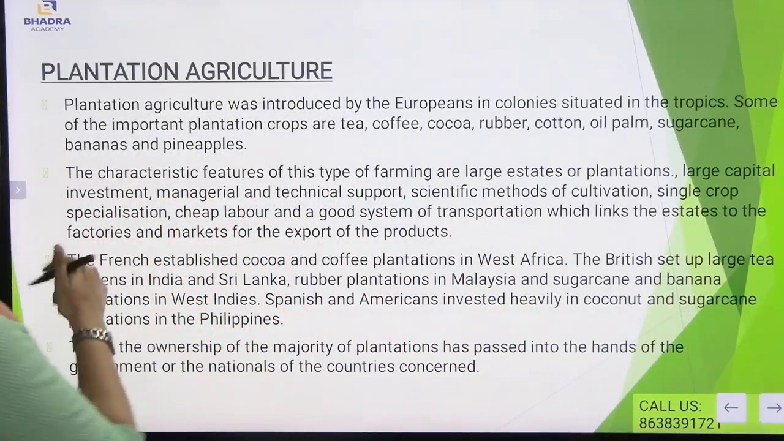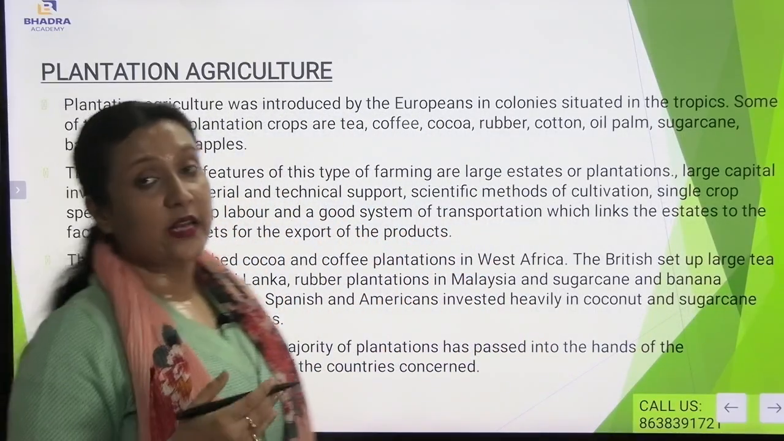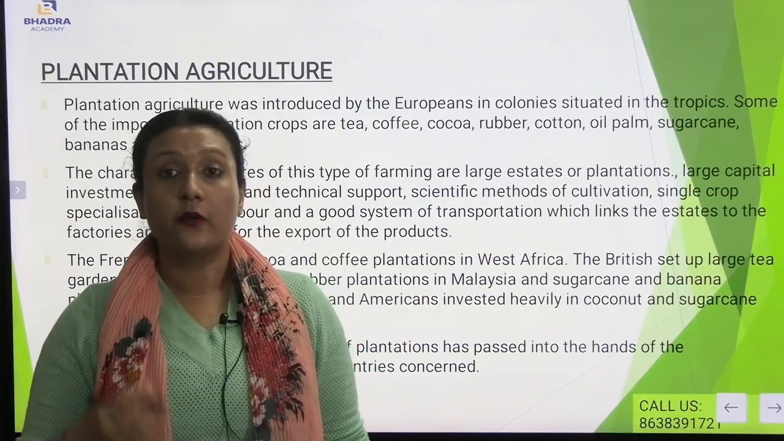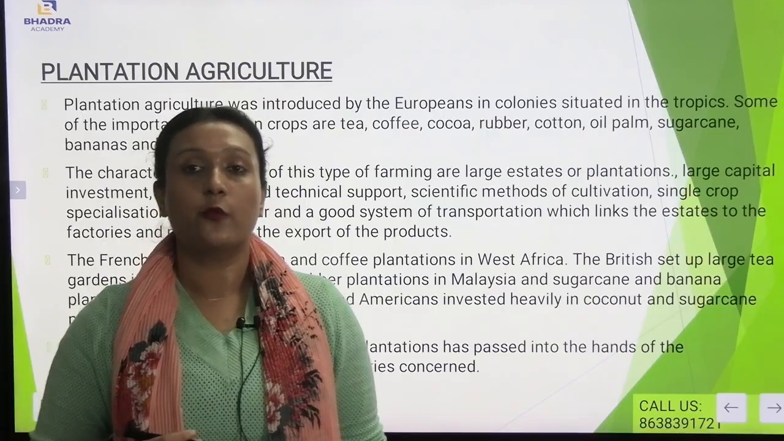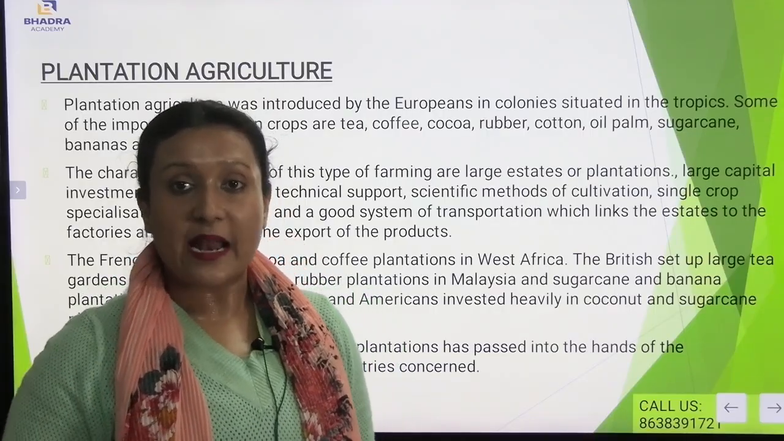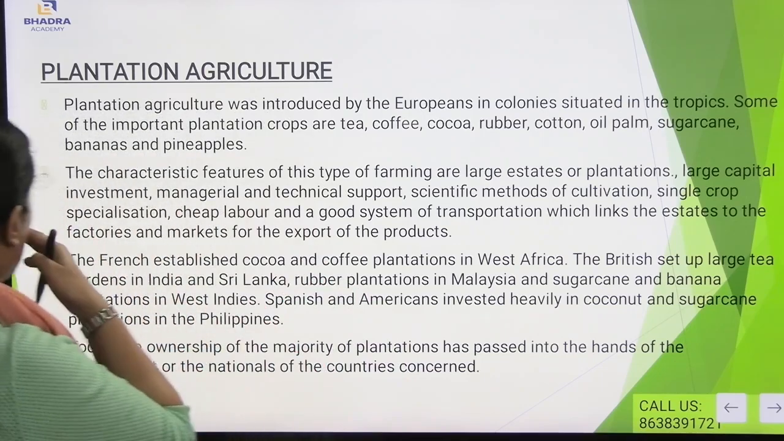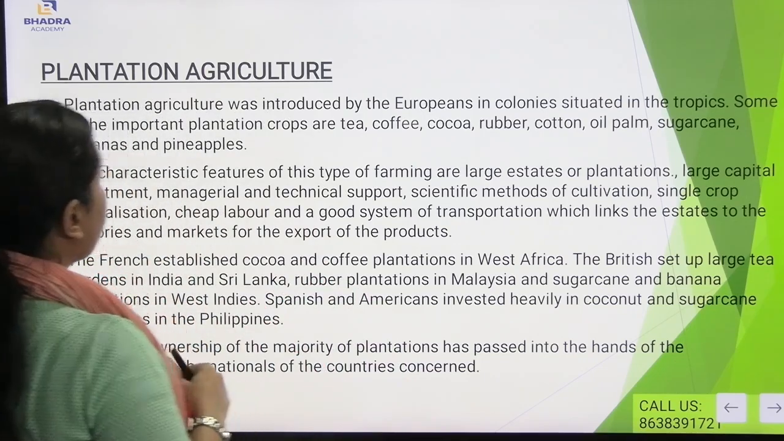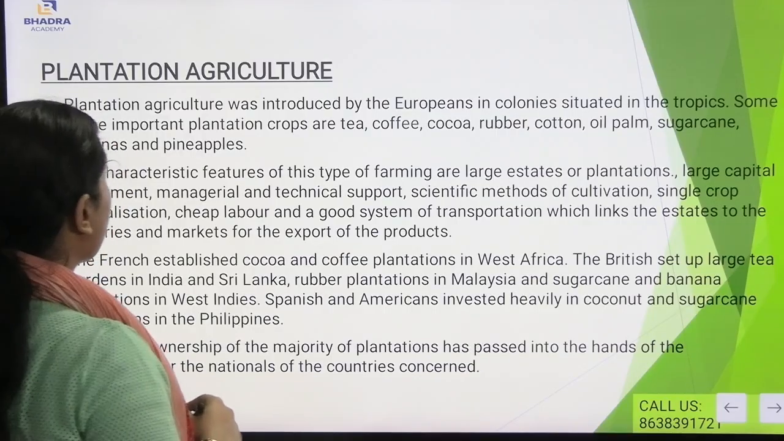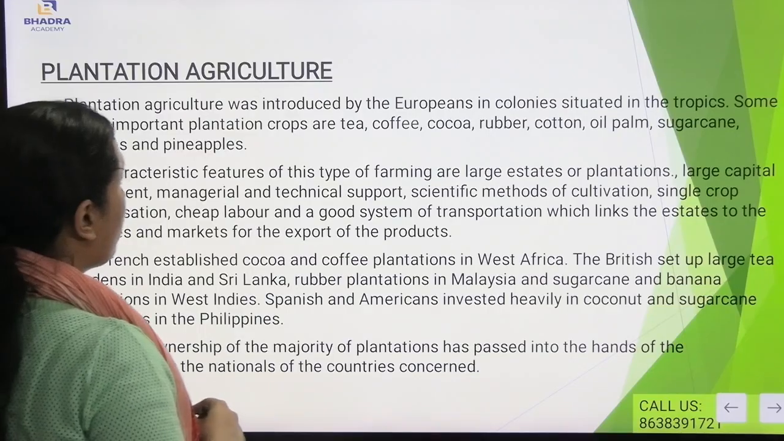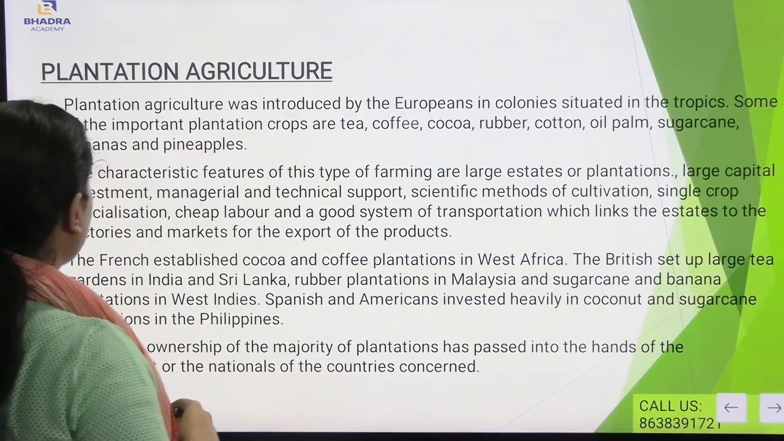Now, here we will be understanding plantation agriculture. So we have understood primitive subsistence agriculture and intensive subsistence agriculture. Now we will understand plantation agriculture. Plantation agriculture was introduced by the Europeans in colonies situated in the tropics. Some of the important plantation crops are tea, coffee, cocoa, rubber, cotton, oil palm, sugarcane, bananas, and pineapple.